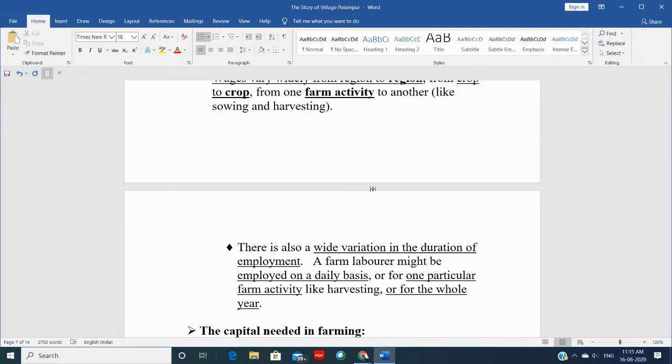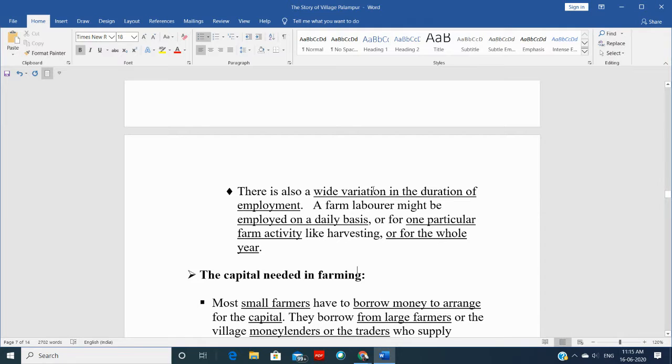So depending on their activity, farm laborers have employment either on a daily basis, or on an activity basis, or on a whole year basis. All right. So now coming to the next point, that is capital needed in farming.